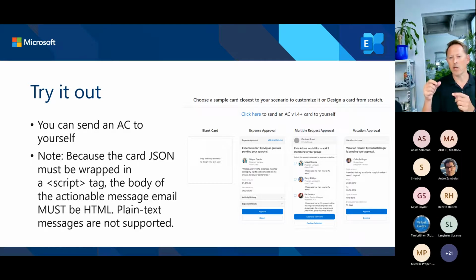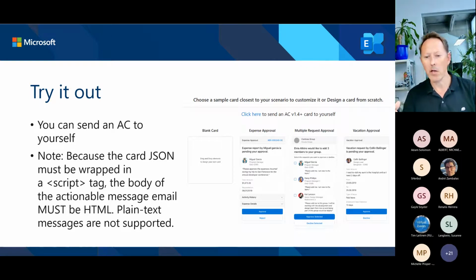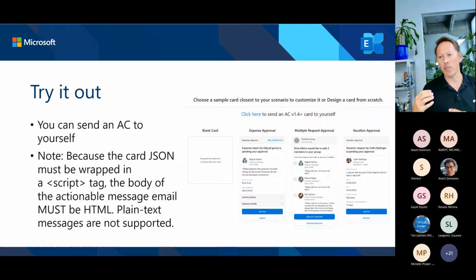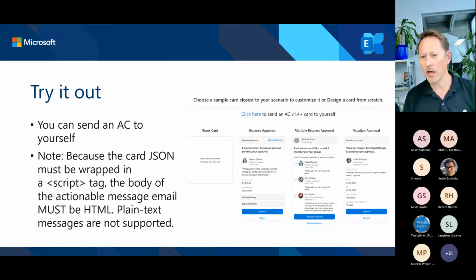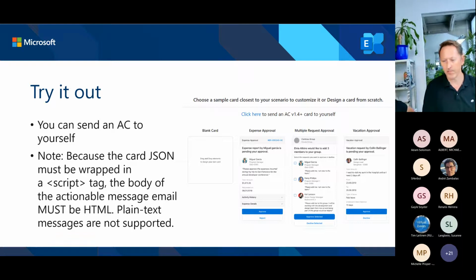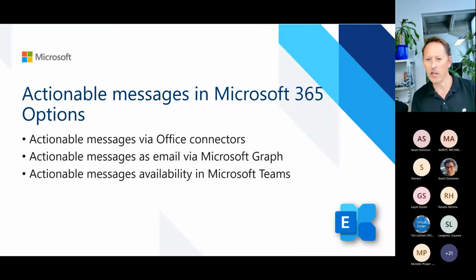We have to take care that the adaptive card is part of the header of the email, which means it must be an HTML email, and we need to embed the adaptive card, the actionable message, in a script tag so that the client understands it and can render it. And depending on the client, we have to take care of the version of the adaptive card. Okay, with that, how can we send such adaptive cards? We have seen it in Viva Connections in the designer. How can we use it from our own business processes?